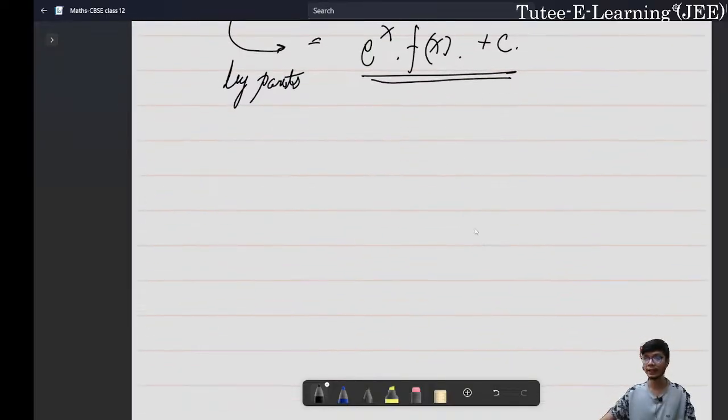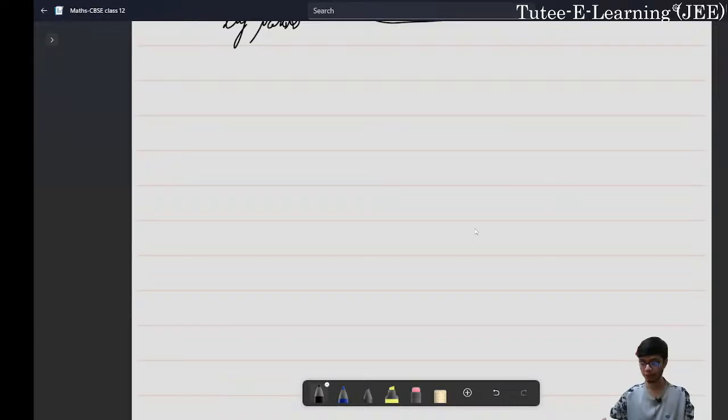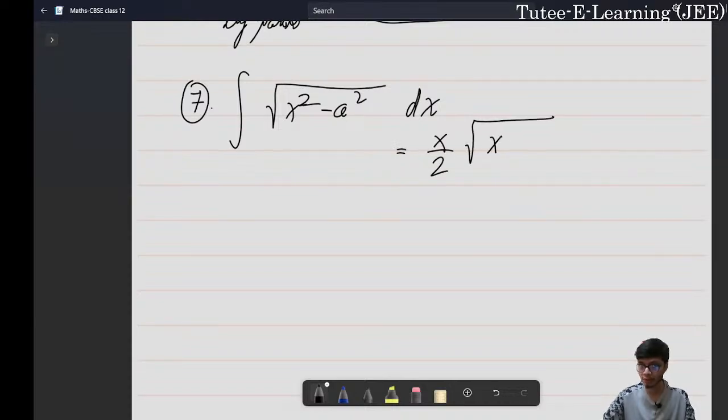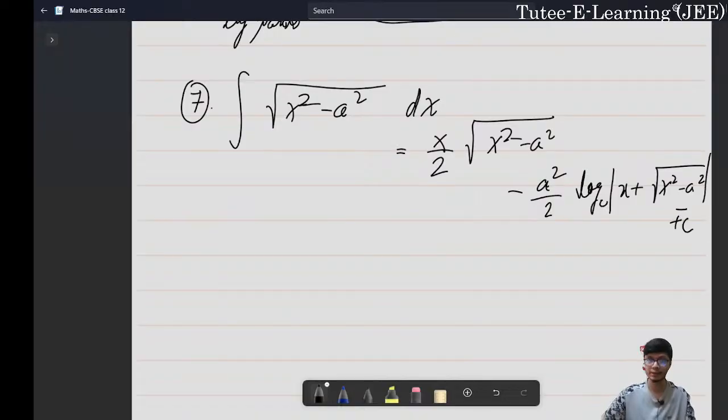And similarly, about the types of particular functions that I was showing you, some other parts I would like to add into that particular integration is the integration of square root of x square minus a square dx, right? This kind of form can be done simply by doing a by parts and then by doing a substitution. These are a bit complicated questions, but I would like all of you to please remember the direct solution of it, that is x upon 2 into square root of x square minus a square, and then we'll have minus a square by 2 natural log of mod of x plus square root of x square minus a square mod plus c, right?